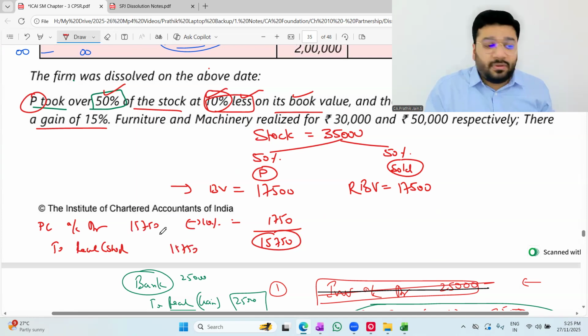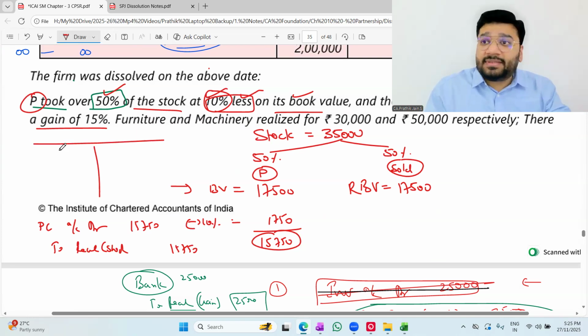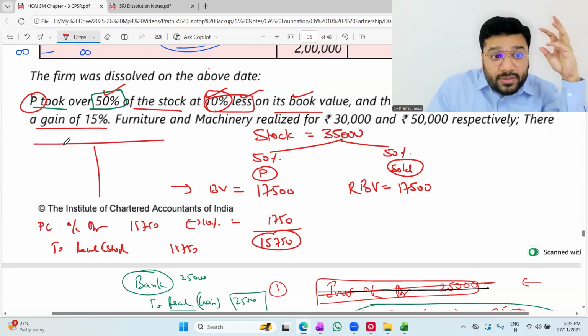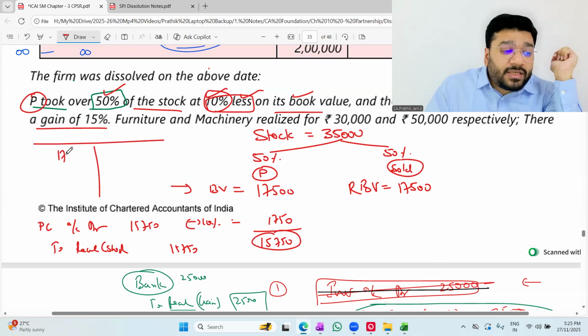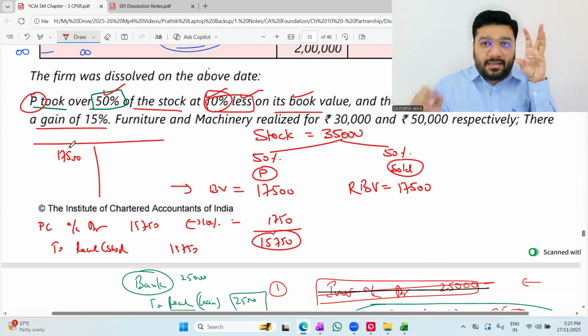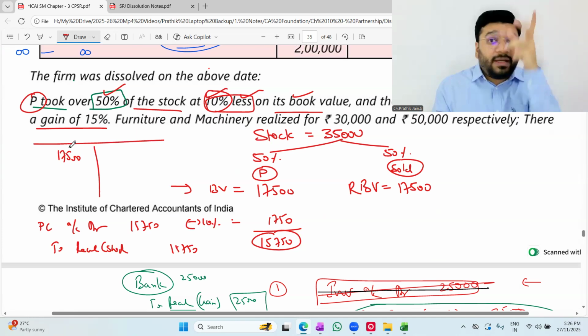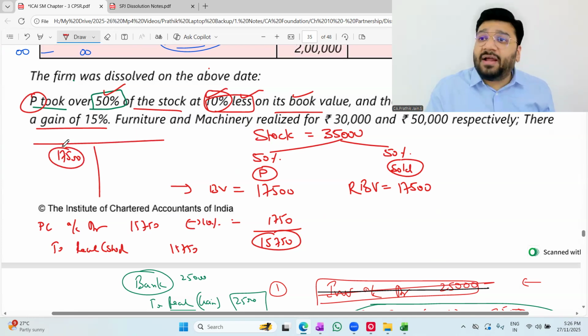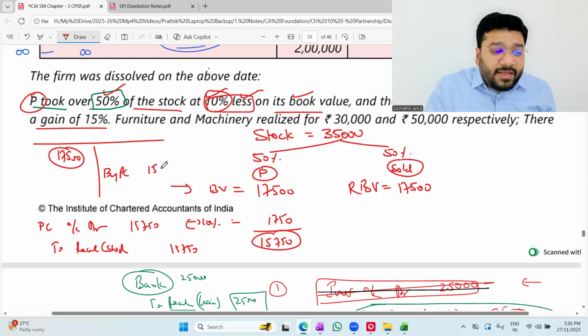Any problem? Now, understand the impact of this. Stock on the debit side, what have we recorded? 35,000. Forget 35,000. Let me focus on P's stock. P's stock is what? 17,500 on the debit side. Correct? On the debit we have 35, and with the stock, forget it. I'm talking about the stock which P is taking over. What is the book value of that stock? 17,500. That you gave to P. By P's capital, how much? 15,750. Balance is how much?